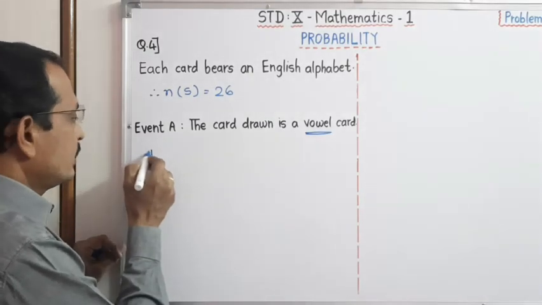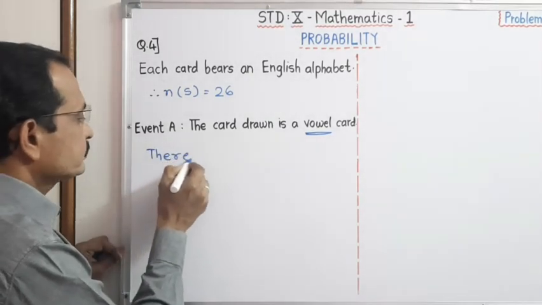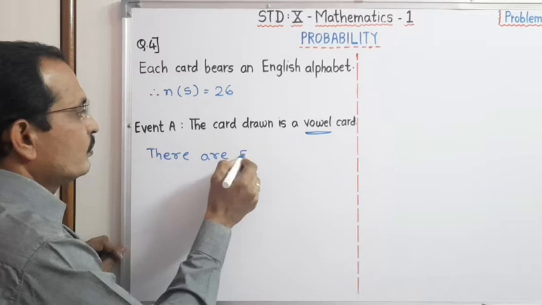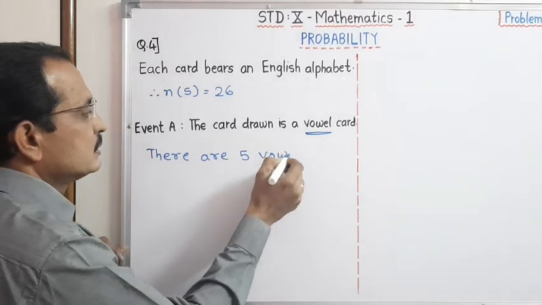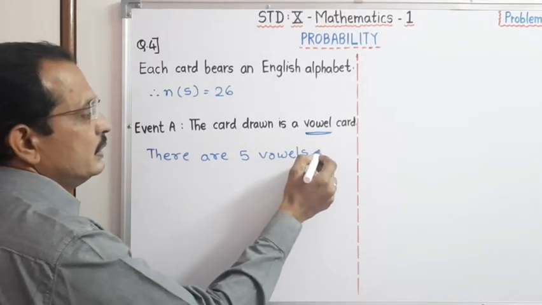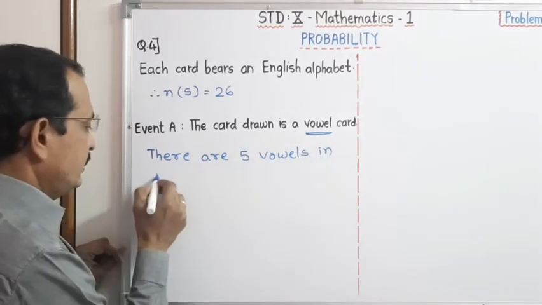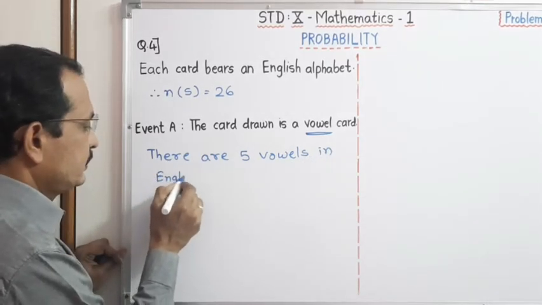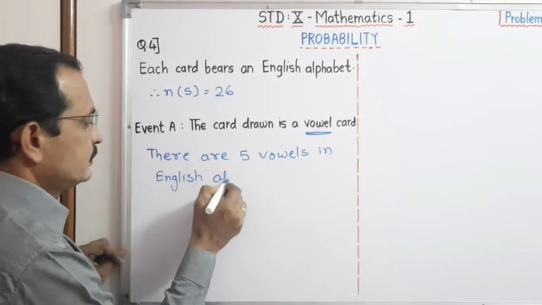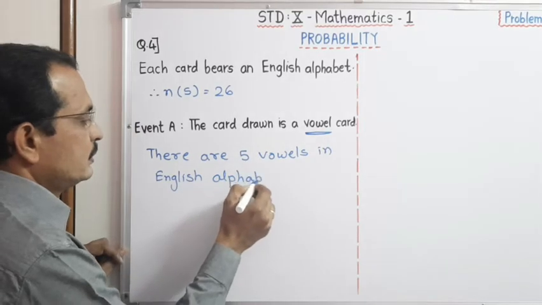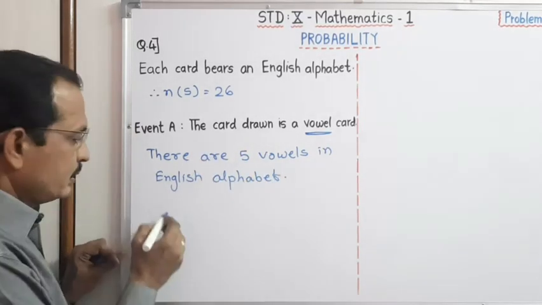We have to write there are 5 vowels in the English alphabet.